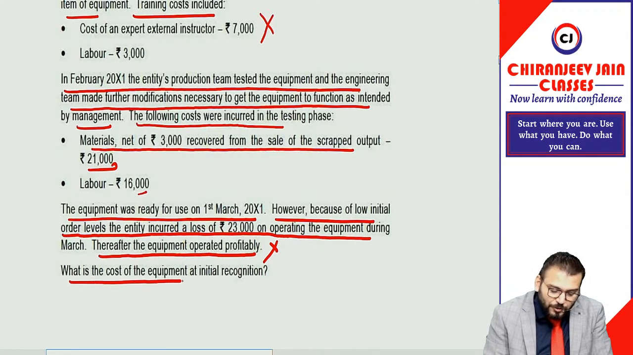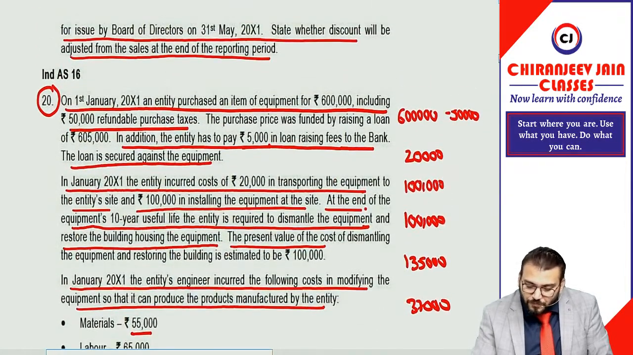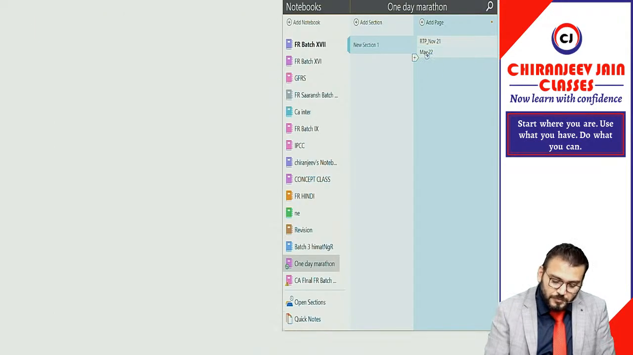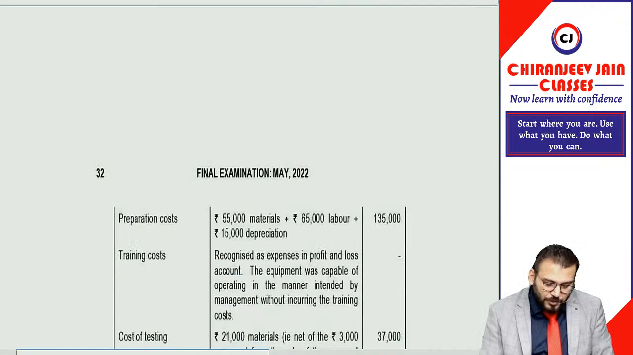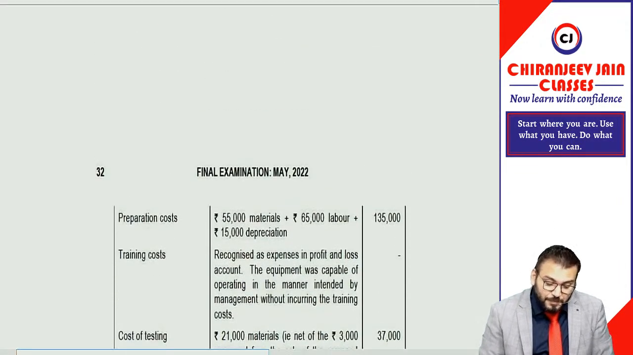What is the cost of the equipment at initial recognition? Let us calculate the cost. The cost will be 5,50,000 plus 20,000 plus 1 lakh plus 1 lakh plus 1,35,000 plus 37,000. So it becomes 9,42,000. Let's check what is the answer. 9,42,000. Check करेंगे. 9,40,000. We have done correct, but you need to give explanation.